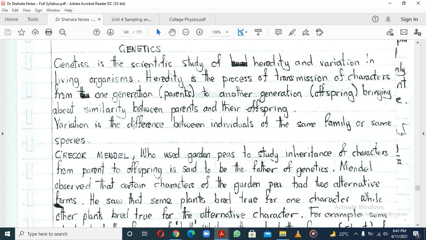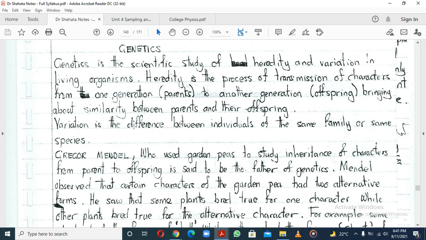So heredity is just the process of transmission of characters. I'm sure we've heard, that child has ears like the mother, a nose like the father. That's heredity: the process of transmission of characters from one generation, the parents, to another generation, the offspring, which brings about similarity between parents and their offspring.